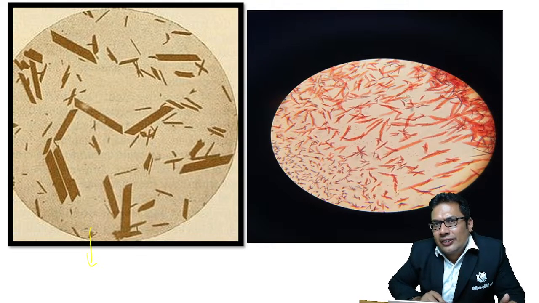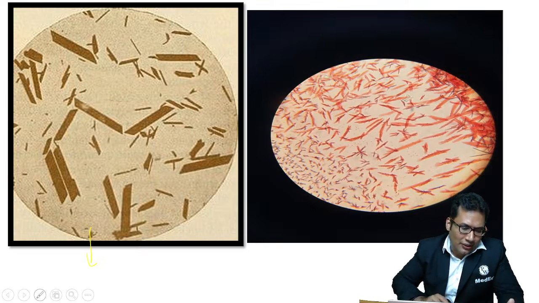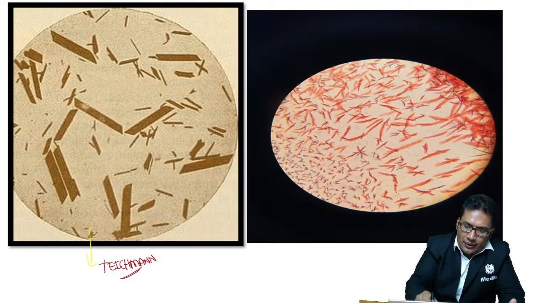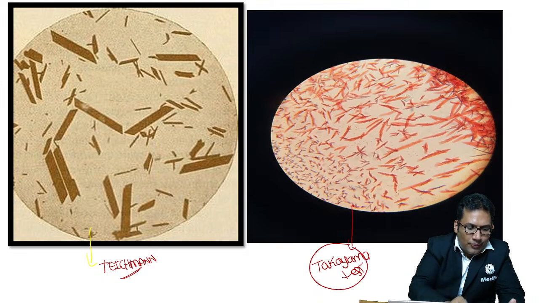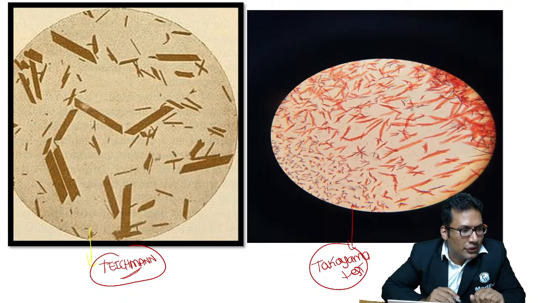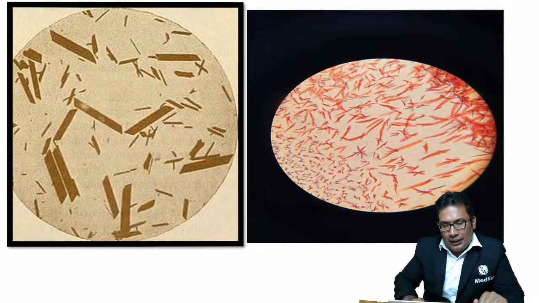Pink feathery crystals, that is Takayama test. So let me write here. This is Teichmann test. This is Takayama test. Both can be asked as an image-based question in your exam. Very good, Avanish Yadav, very good.